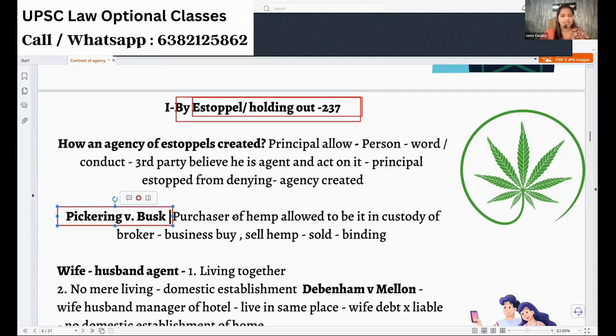There will be a purchaser who will be allowed to have a hemp in his custody. See, this is not very important. I'll give you a classic example. I am sitting in the office and at the front desk, I have a person. He's collecting all the money. I'm seeing that. I'm not telling anything. I'm happily allowing all the students to give all the money to him.